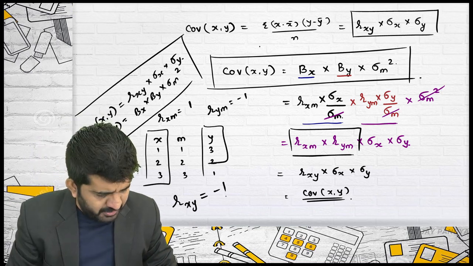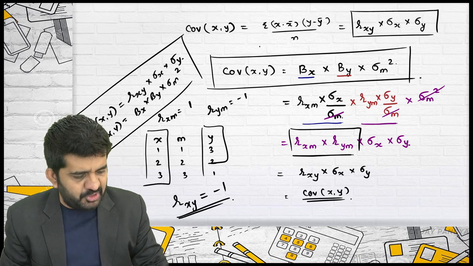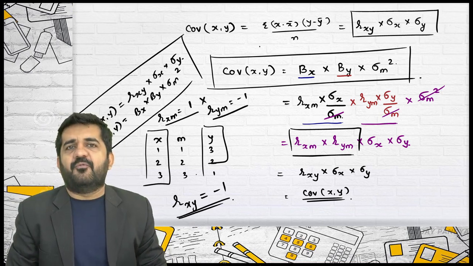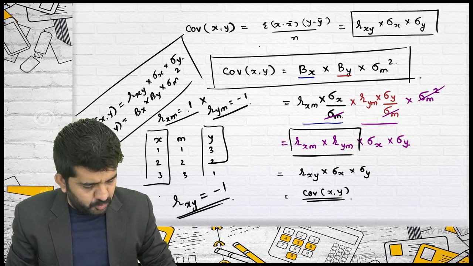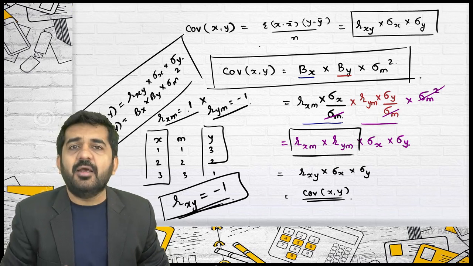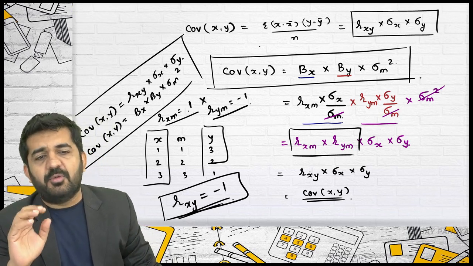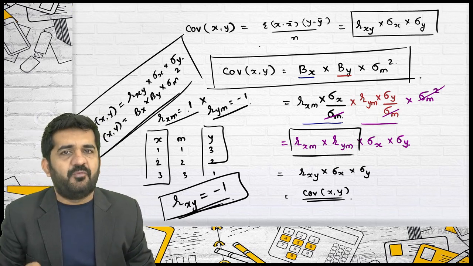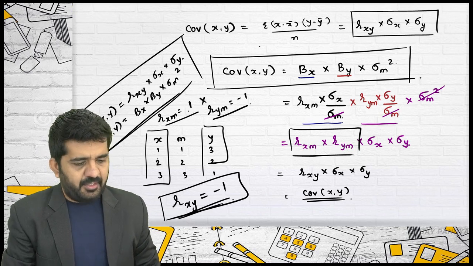This R is minus 1. If you multiply Rxm by Rym, the answer will still be minus 1. Is it alright? So if you multiply this, what you get is Rxy. This is one new formula in our formula book, that is covariance xy is equal to beta of x, beta of y into variance of market. Is it alright? Next. This is the formula which we will not derive. This you will have to practically mug up. Is it alright? Concentrate.